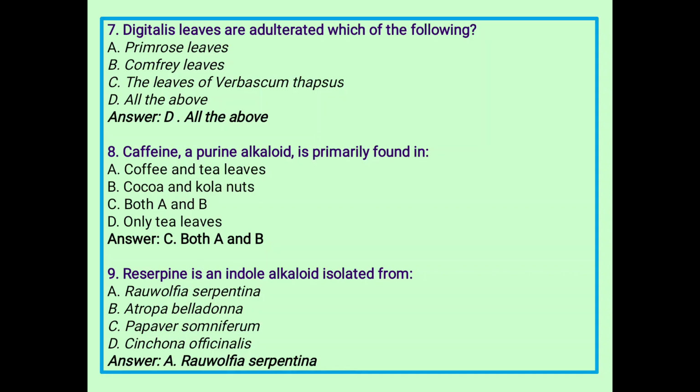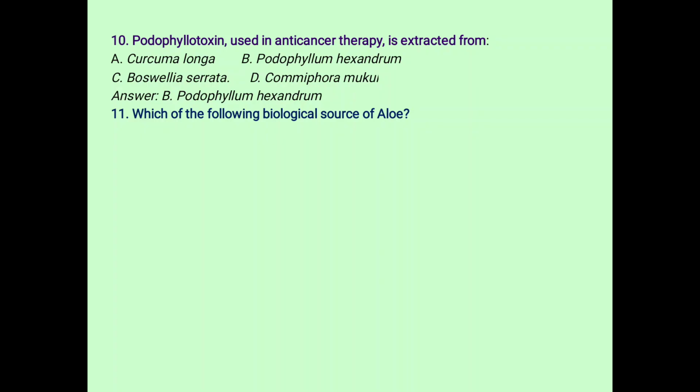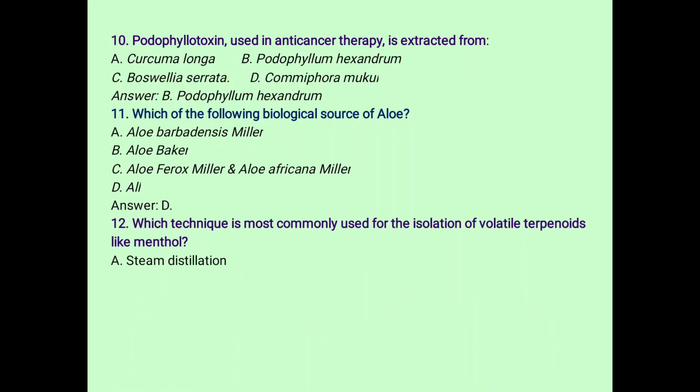Next, reserpine, an indole alkaloid, is isolated from Rauwolfia serpentina. So A is the correct answer. Next, podophyllotoxin used in anti-cancer therapy is extracted from Podophyllum hexandrum.